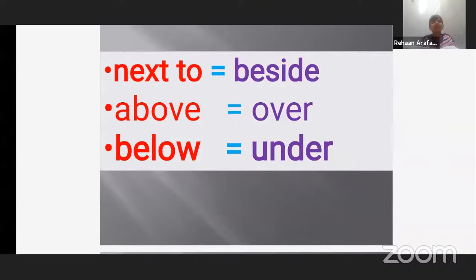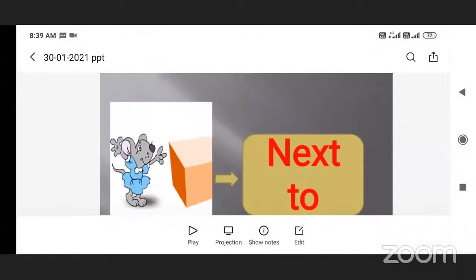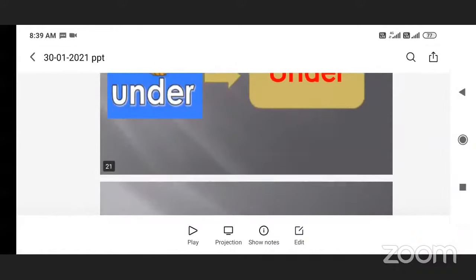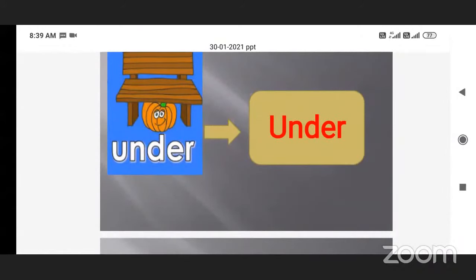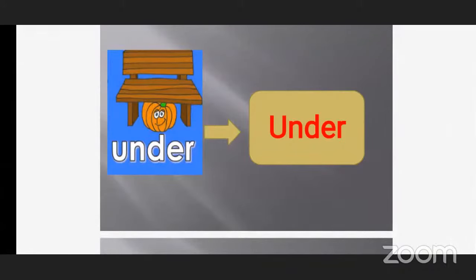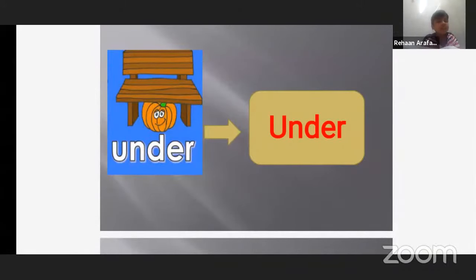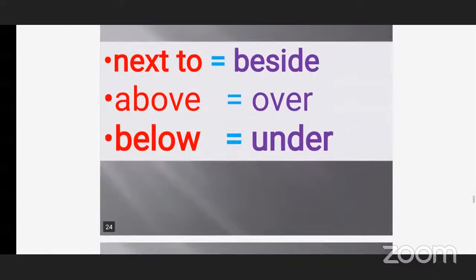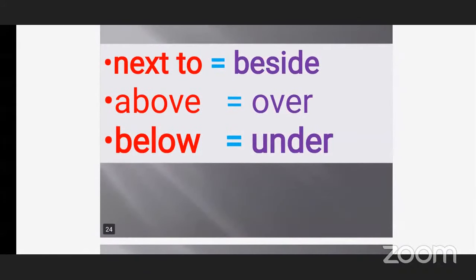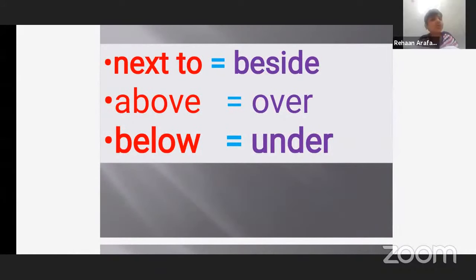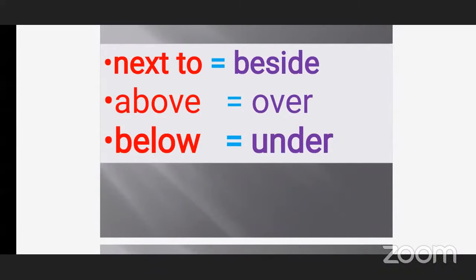Okay, teacher. See the third word. As we saw here, the pumpkin is under the bench. Under means what? Downside, right? Downside. So there is another word for under also, that is called below. Okay. So have you understood all these words? Yes, teacher.